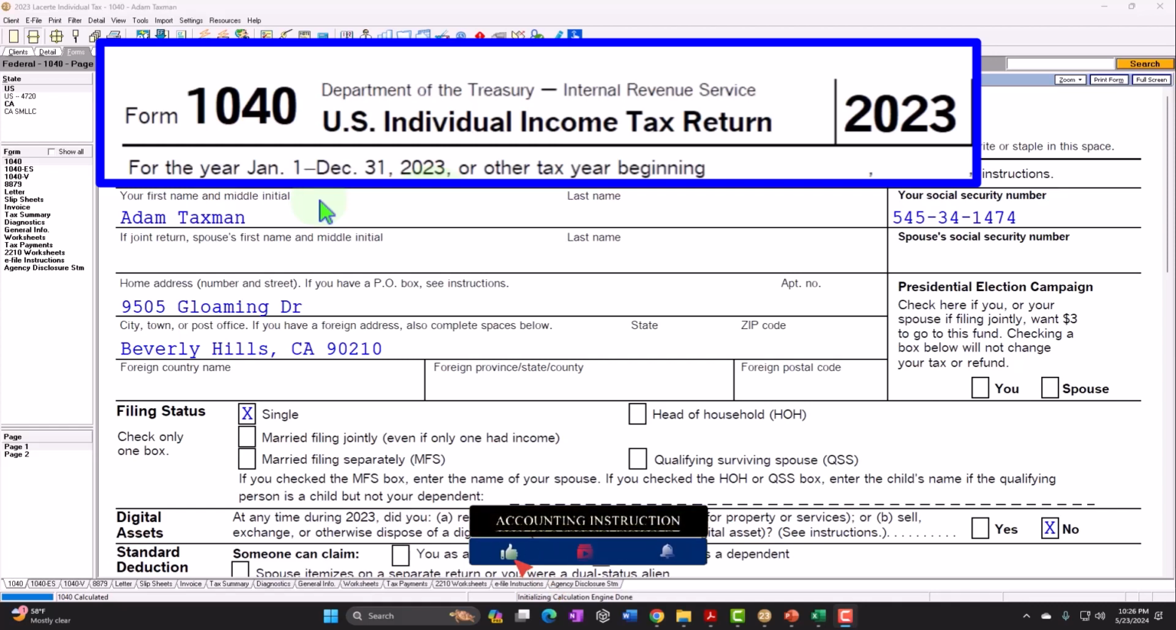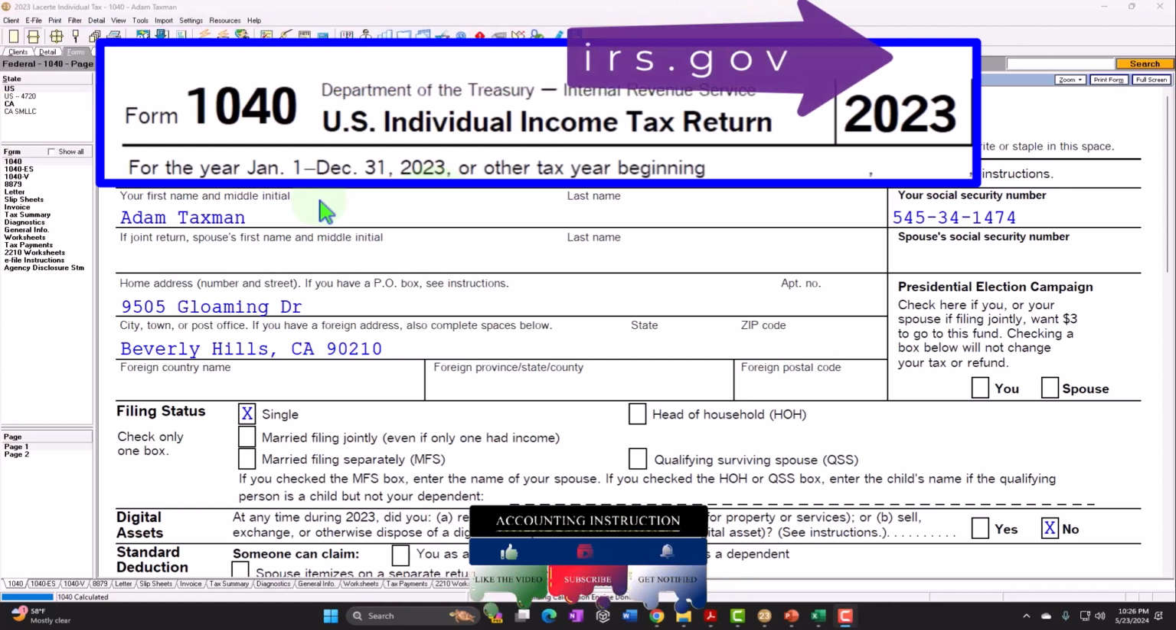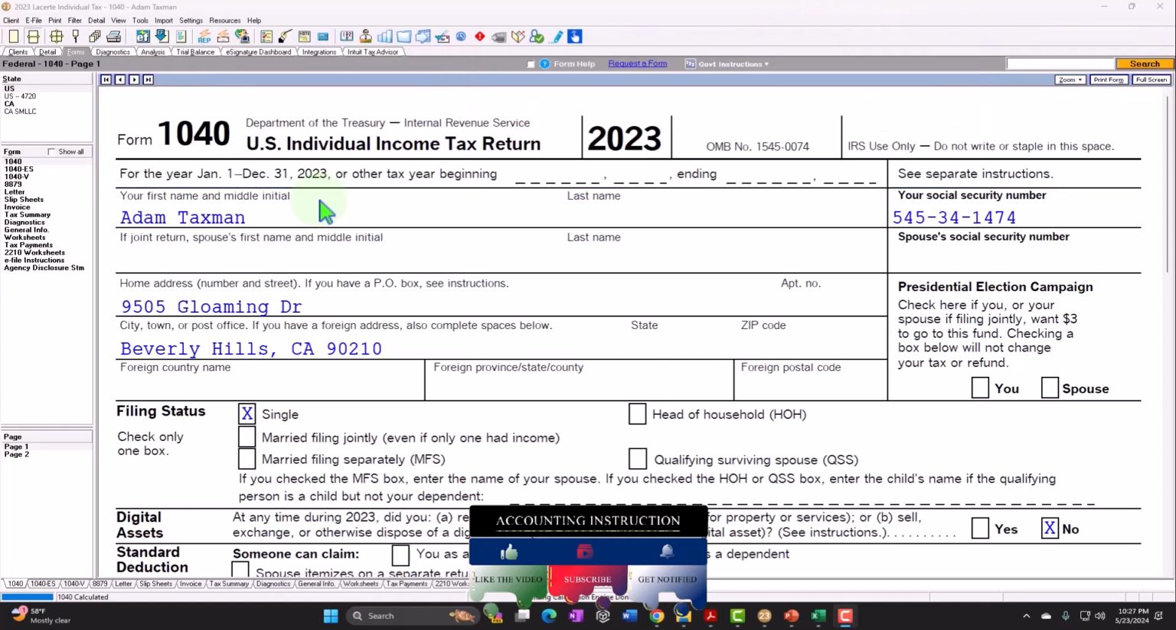In our Form 1040 example problem using Lacerte tax software, you don't need tax software to follow along, but if you have access to software, it's a great tool to run scenarios with. You can also get access to forms, schedules, and instructions at the IRS website, irs.gov.